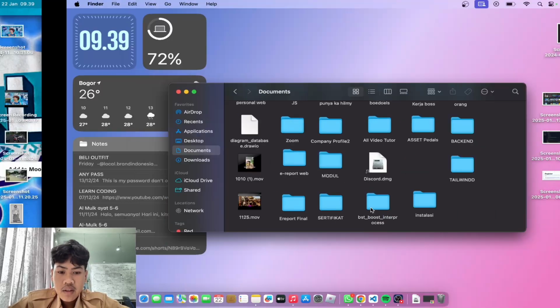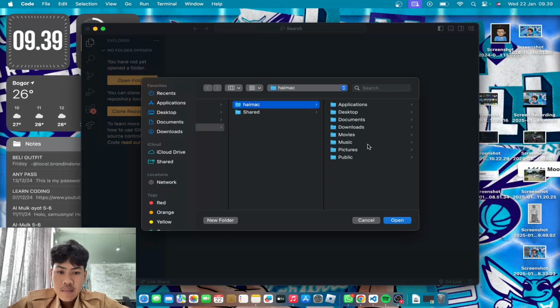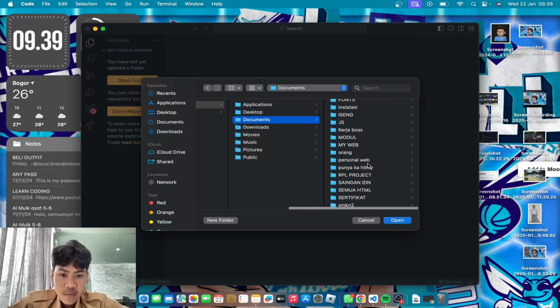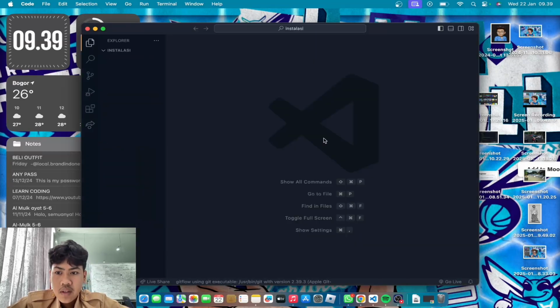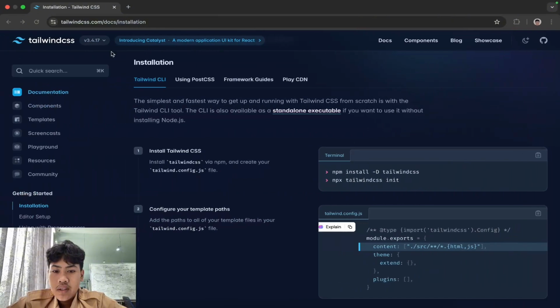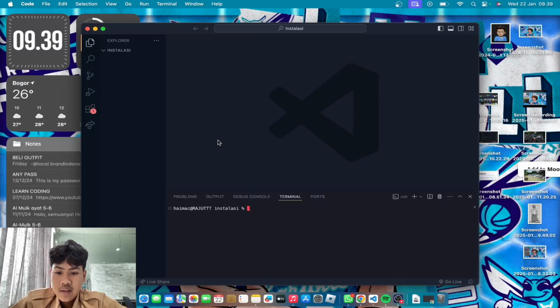And after that we can open the folder that you made before. If the page is already like this, we can open the terminal. If you use Windows, you can press Ctrl backtick.